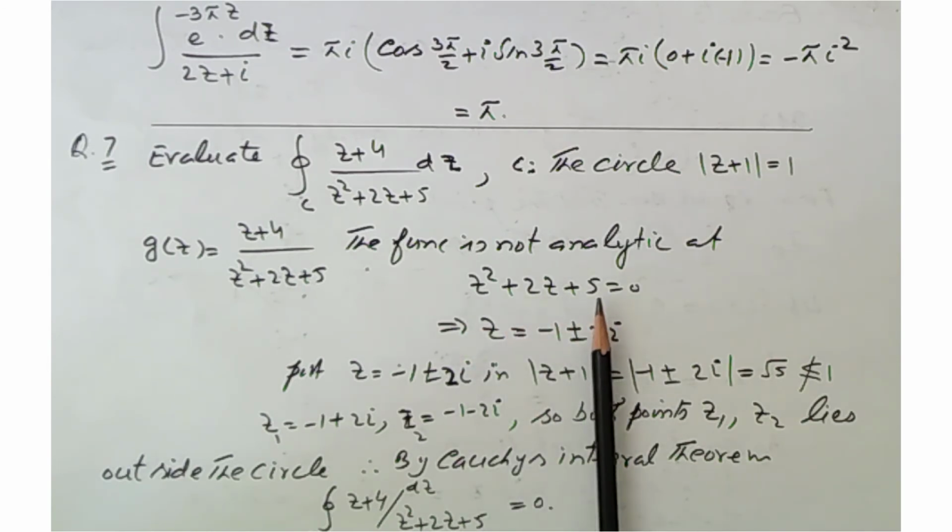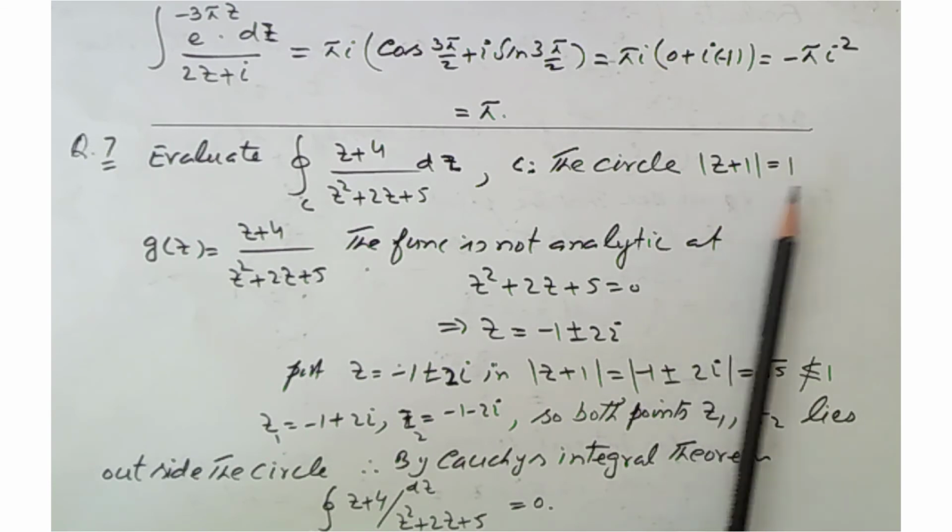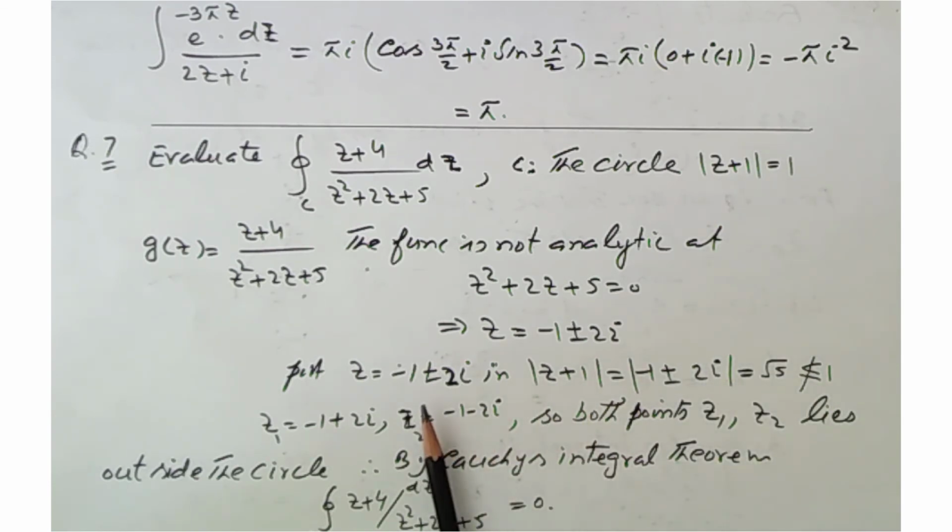After solving this equation using the quadratic formula, we get z equal to minus 1 plus or minus 2 iota. We put this value in the contour condition: for z equal to minus 1 plus 2 iota, its mod is root 5, and this is not less than or equal to 1.